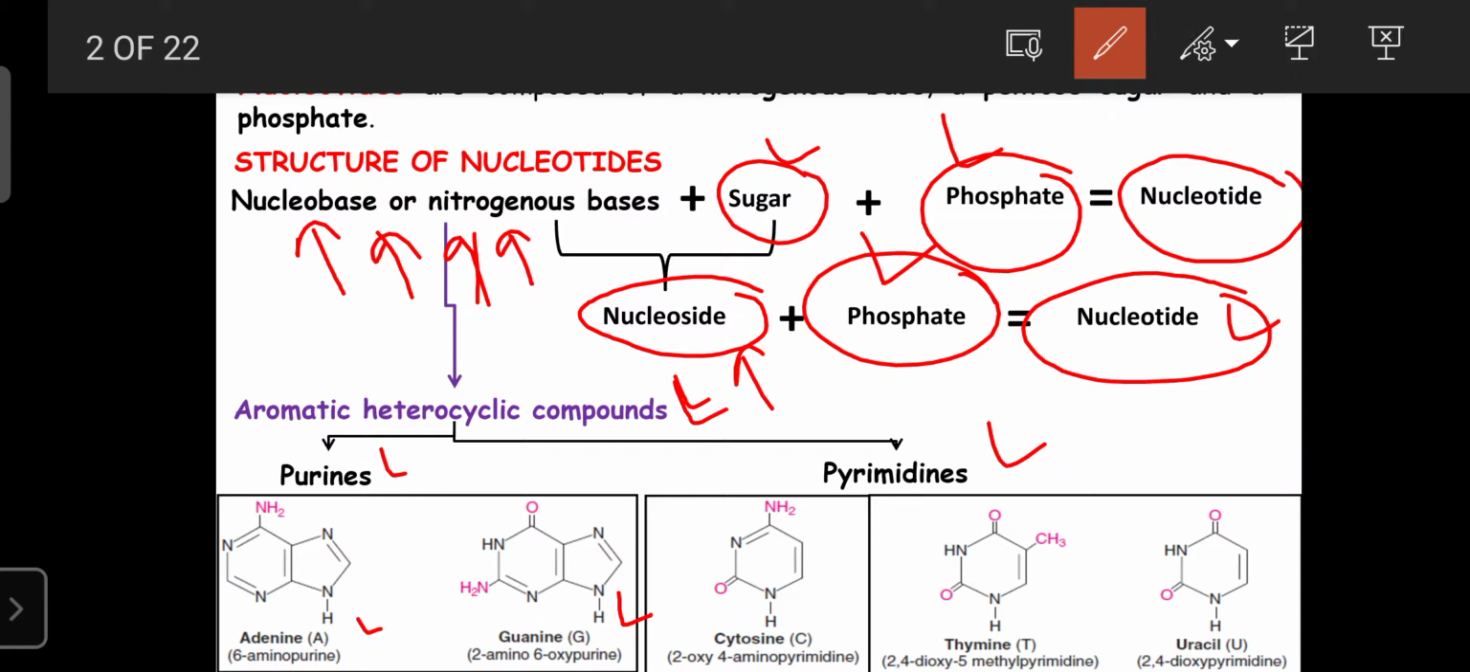Regarding the pyrimidines, they are three in number. Purines are two in number, and the pyrimidines involved in the formation of nucleotides, DNA and RNA, are three in number. One is cytosine, then thymine, and then uracil. Cytosine is 2-oxy-4-aminopyrimidine, thymine is 2,4-dioxy-5-methylpyrimidine, and uracil is known as 2,4-dioxypyrimidine. These are the basic structures of the framework of DNA and RNA, especially DNA.